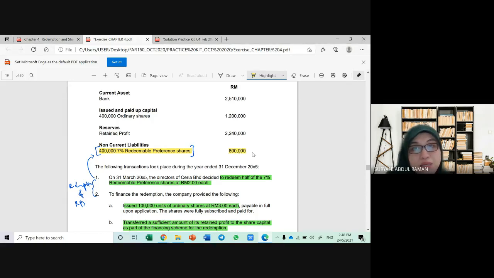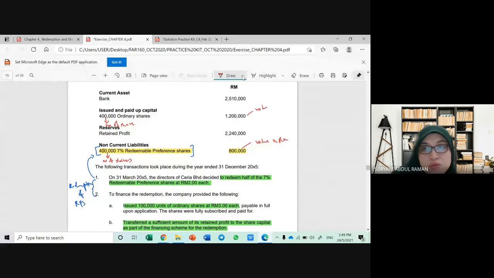Okay, at this stage I would like to remind again and again, class, you must be able to differentiate between these 2 figures because they are not the same thing. These figures are referring to the number of units of shares, the number of shares, while this one is referring to the value in ringgit. Similar to ordinary shares, this one is referring to the number of shares, and this one referring to the value in ringgit. It's not the same thing.